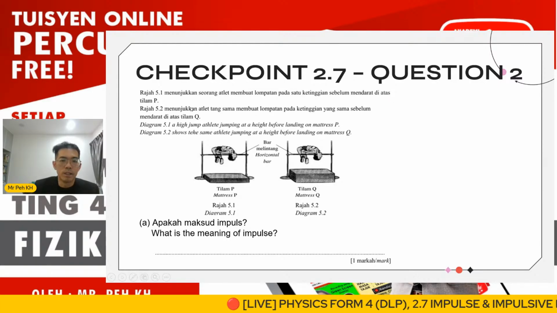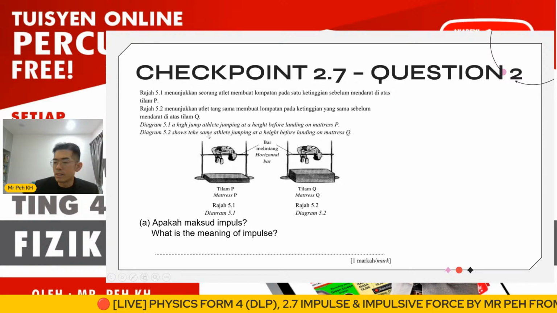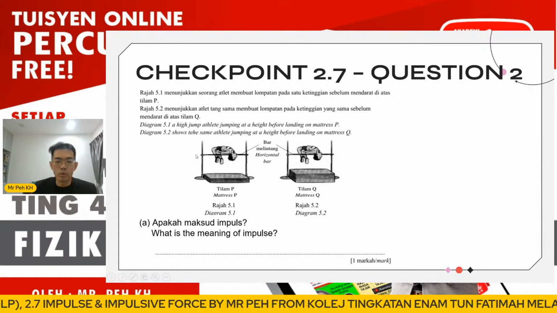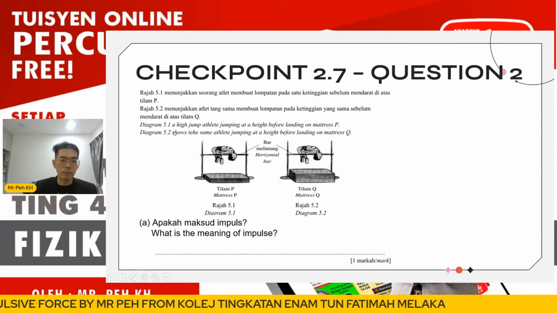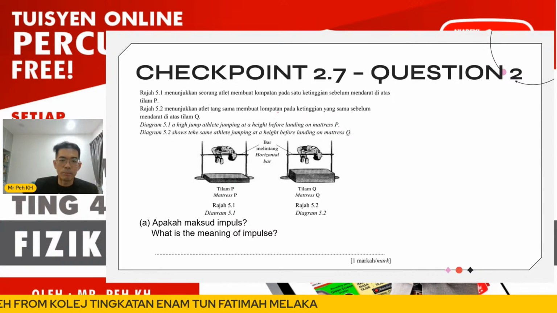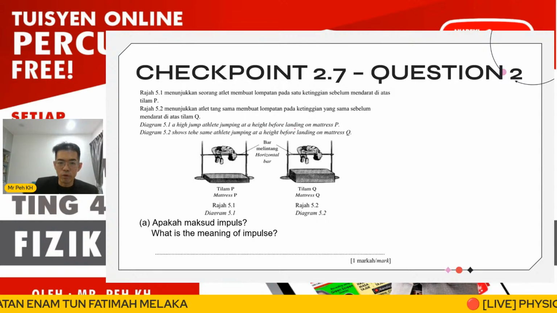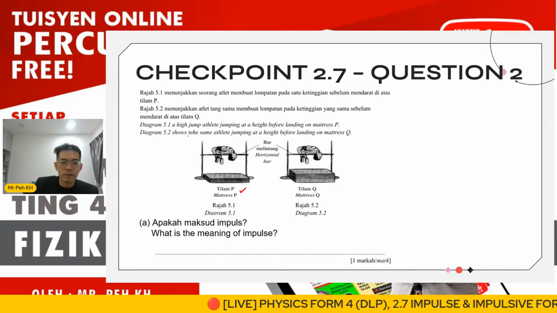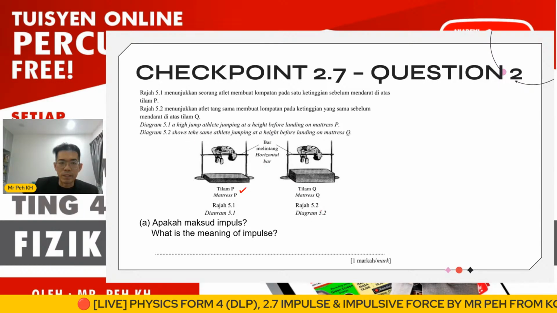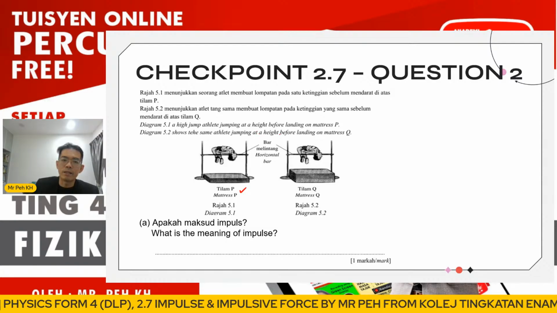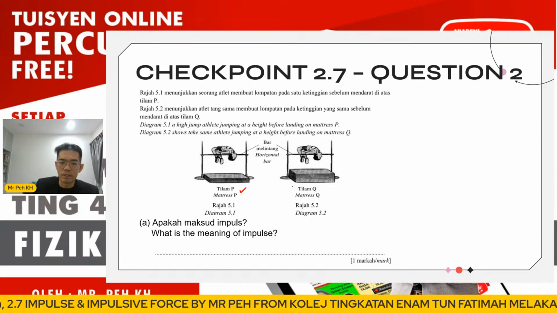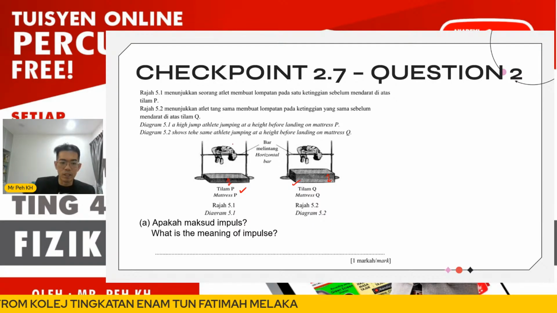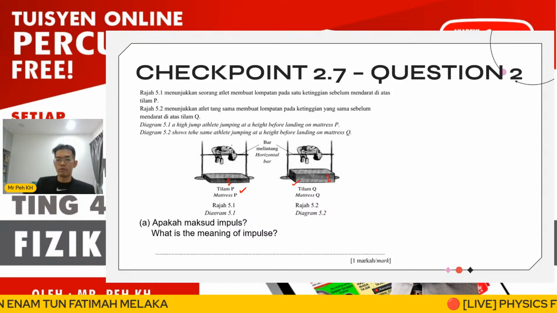Okay, so here we have question number 5. Here is an example question for a conception question. We are comparing 2 figures or 2 diagrams here. Diagram 5.1, a high jump athlete jumping at a height before landing on mattress P. Figure 5.2 is the same athlete jumping at a height before landing on mattress Q. So here we have different thicknesses of the mattress. The question asks about the definition of impulse.